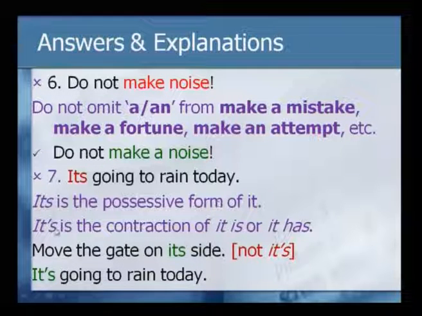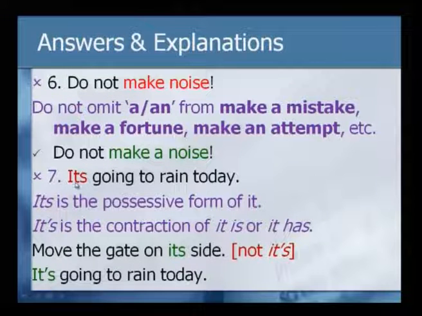But what you want to say here is it's, in the contracted form, meaning it is or it has. So, here what you wanted to say was it is going to rain today, and you wanted to use the contracted, shortened or abbreviated form, it apostrophe s, indicating the short form of it is, but you have used by mistake the possessive form of it.